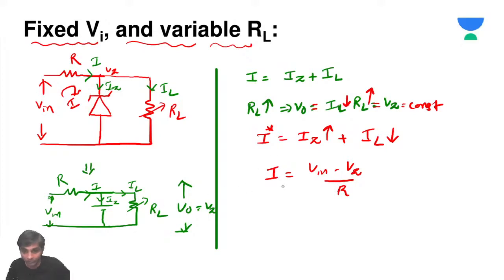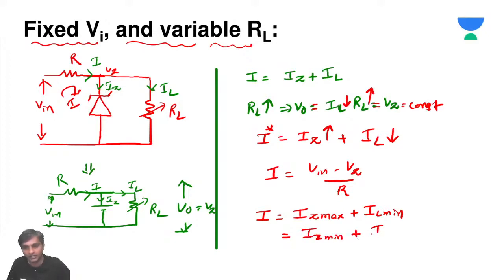As these are varying, two important things you should write down. This I is constant. As I is constant, if IZ is maximum, you'll get IL minimum. If IZ is minimum, you'll get IL maximum. Don't get confused here.